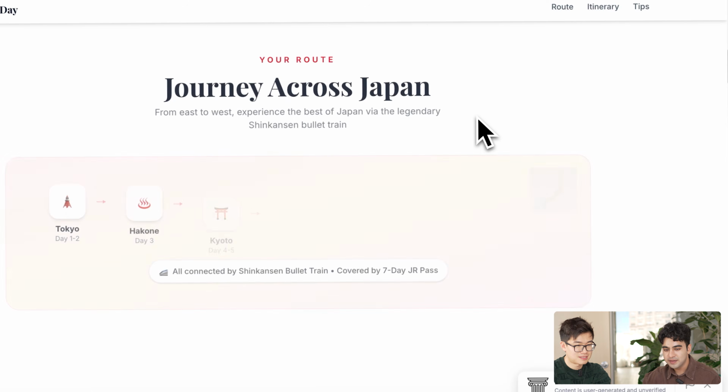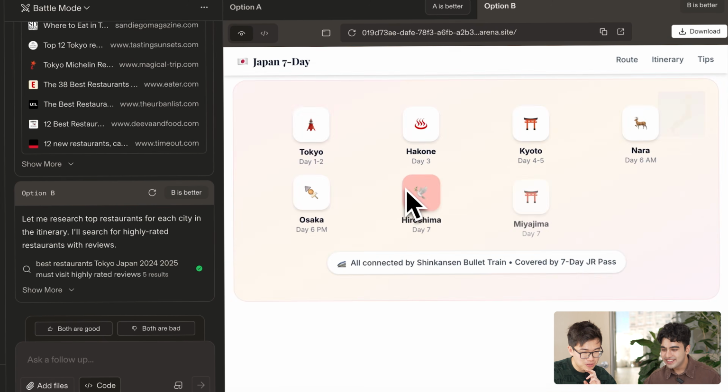Wow. See, this is open as a new tab. Just imagine, if your friends ask you where should we go for dinner tonight, and you just casually drop a website of the places that you can go. How cool is that? You'll be the coolest friend in the group. The most well-prepared friend. All right. Awesome. Let's quickly go through option B.